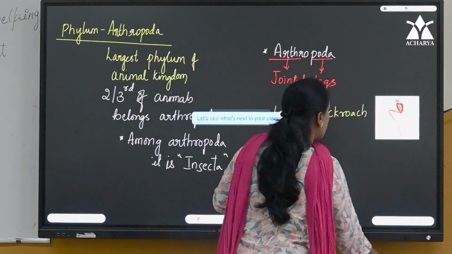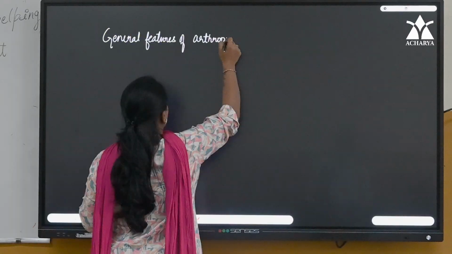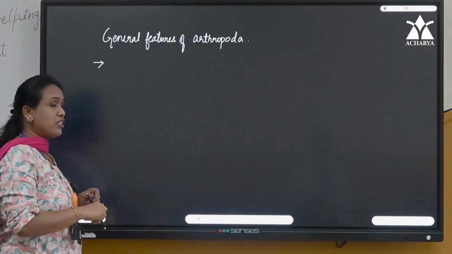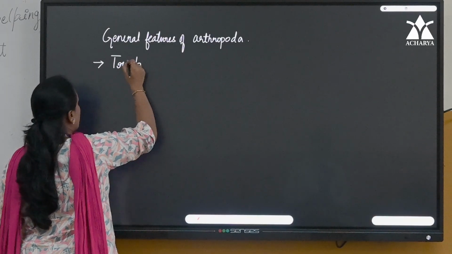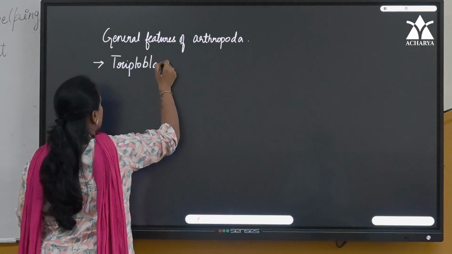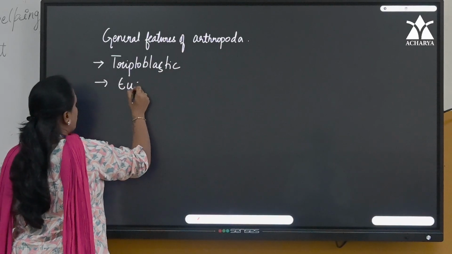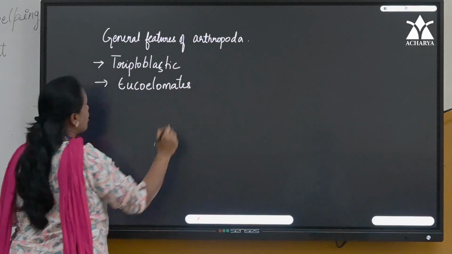Next, coming to the general characteristic features. What are the general features, children? Very firstly, can you tell me, are they triploblastic or diploblastic? Triploblastic. True coelomates or false coelomates? Eucoelomates. That means they possess a true body cavity.